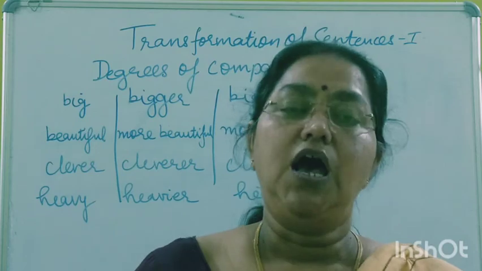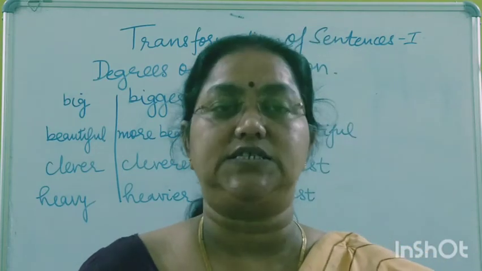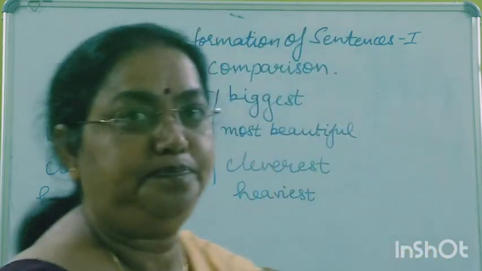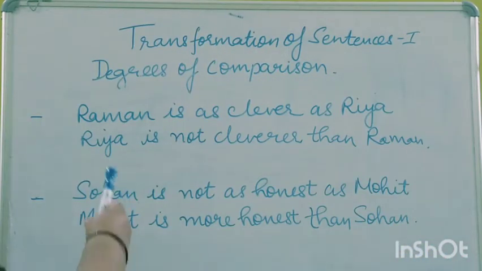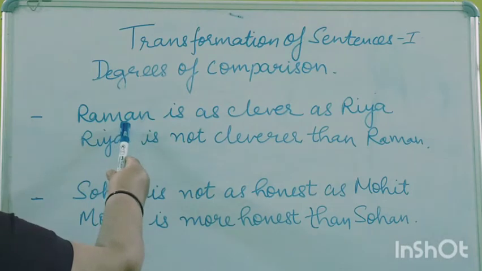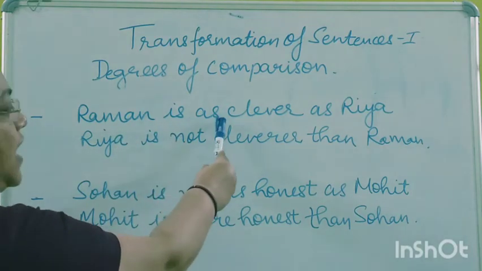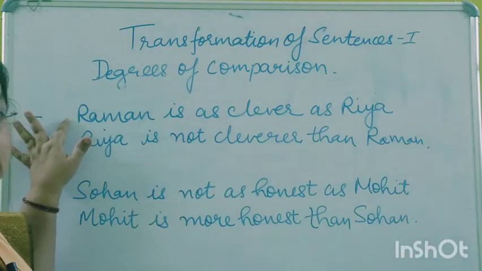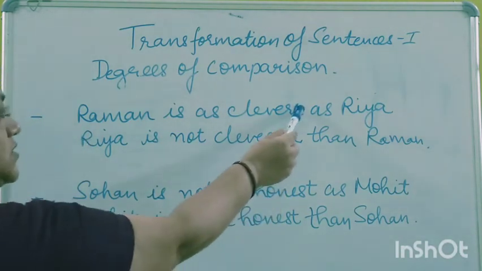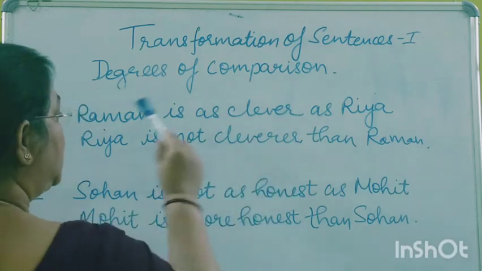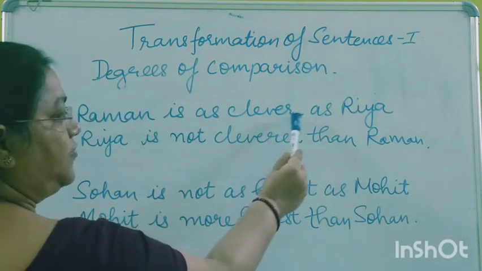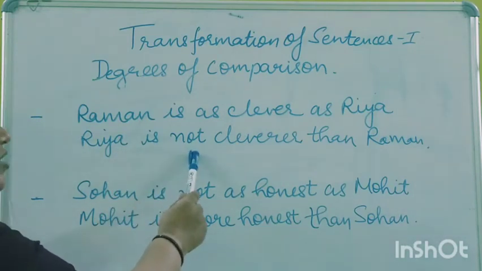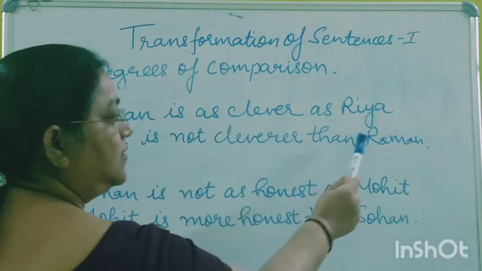Now we will see how to transform sentences by changing the degrees of comparison. The first sentence is: Raman is as clever as Riya. This sentence is in positive degree because "clever" is used. Riya is not cleverer than Raman.